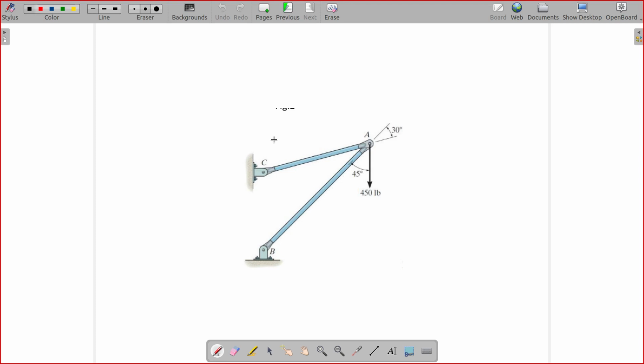One thing we know here is that the member AC will have its force in this direction. This is the direction of force for AC, and this is the direction of force for the member force in AB.